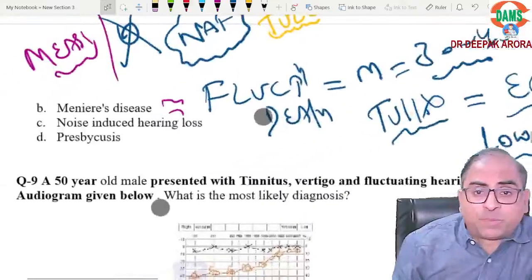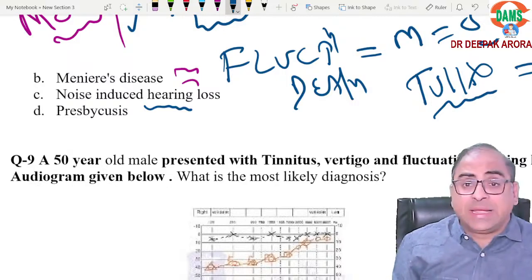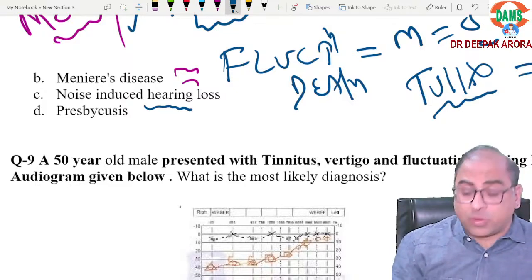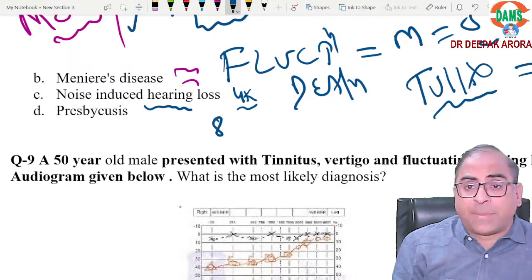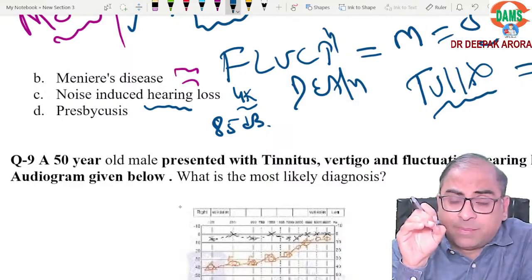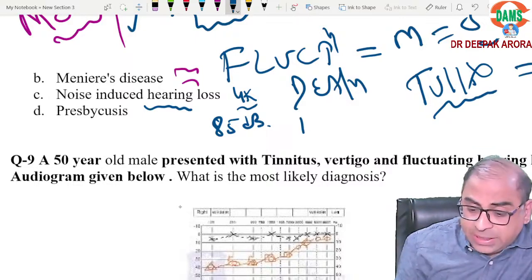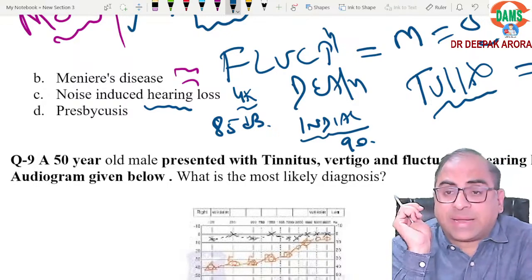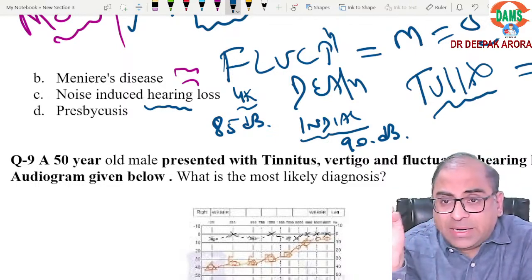Done. Option C, noise induced hearing loss. Always remember, beta, the WHO guideline, the loss will be at which decibel, which frequency, we have already learned. The loss will be at around 4000 hertz. WHO says the maximum limit in any industry, sound should not be more than 85 decibel. But what does the Indian Factory Act say? It can be 90 decibel. That is an important point. WHO 85, Indian Factory Act 90.